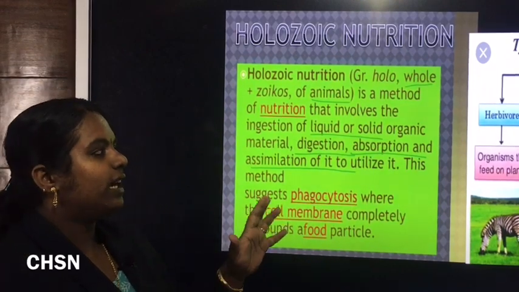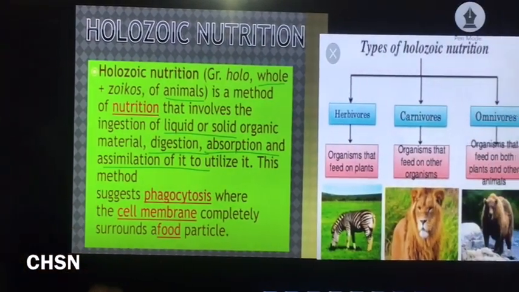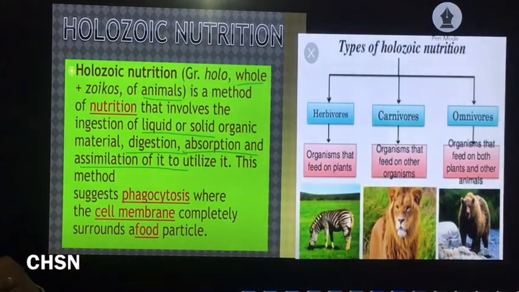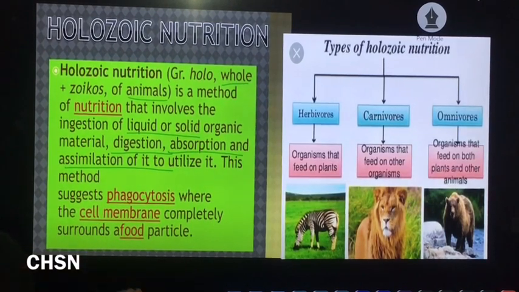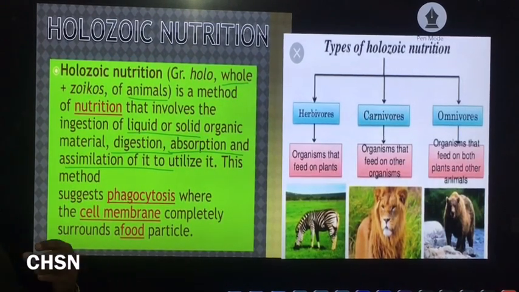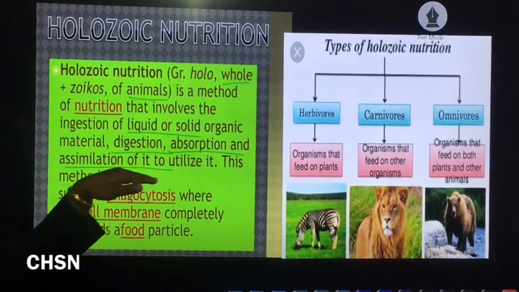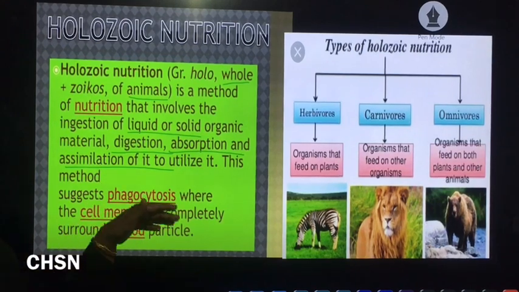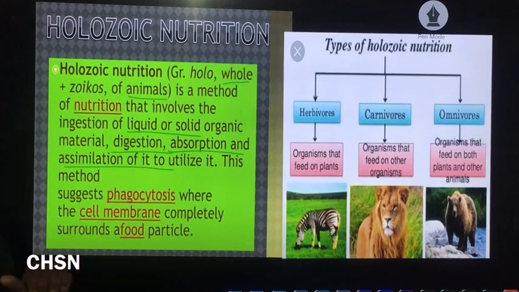Based on the feeding habits, or the type of food which they eat, we can divide organisms into three main categories. One is herbivores, second is carnivores, and third is omnivores.